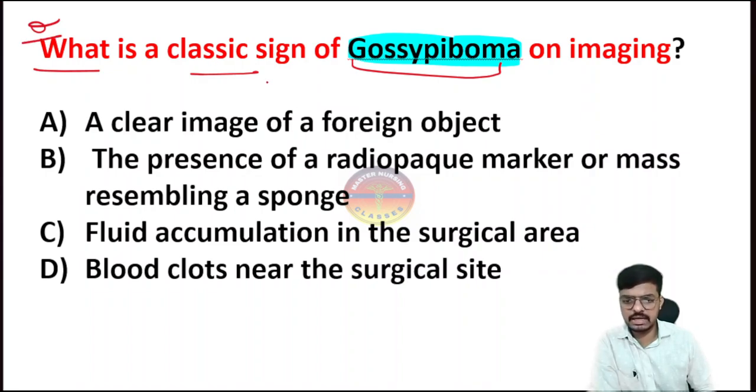So what is the classical sign of Gossypiboma? The Gossypiboma classical sign will be, yes, option A, the clear image of the foreign object.